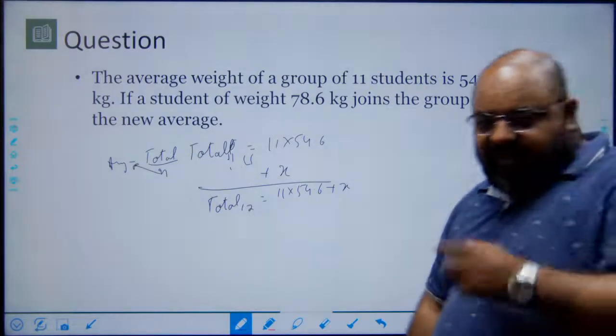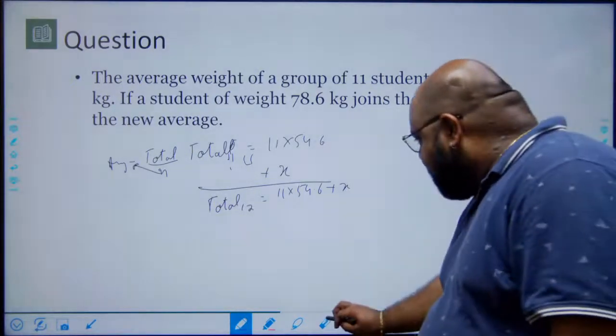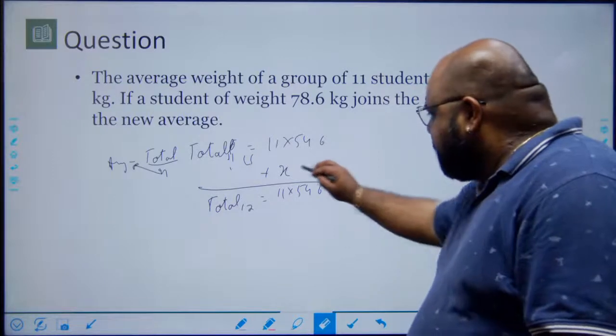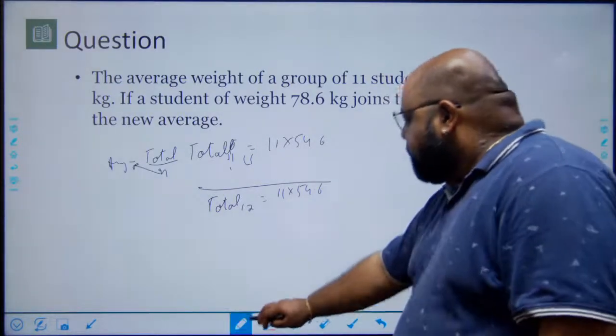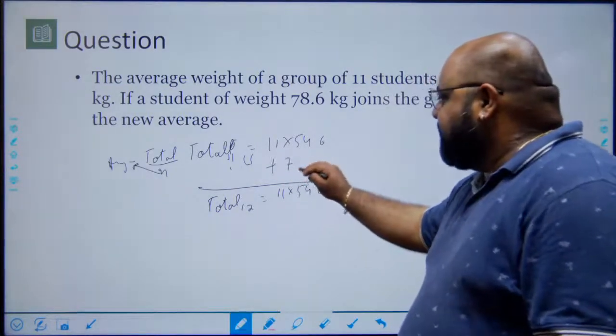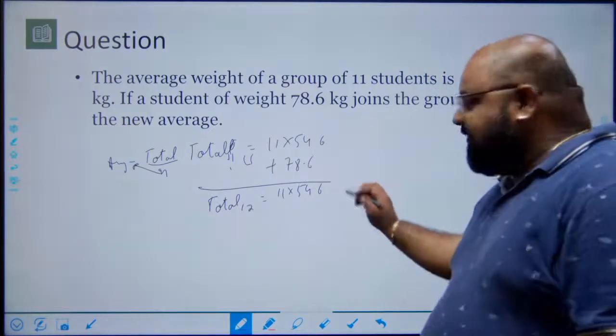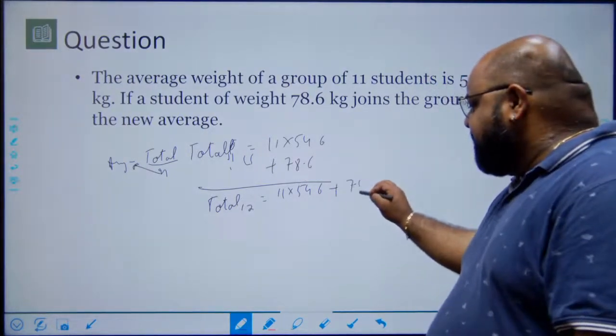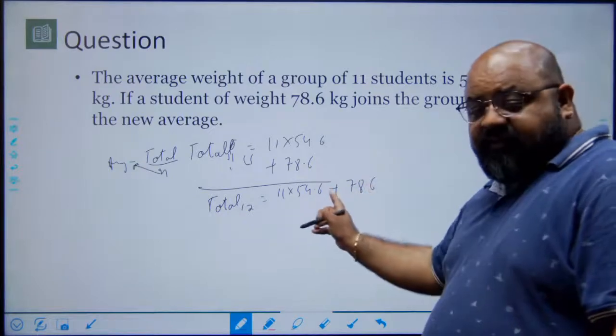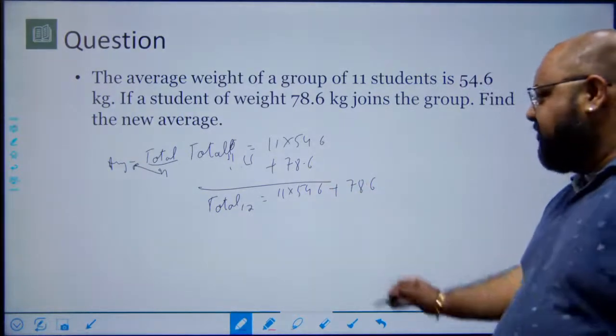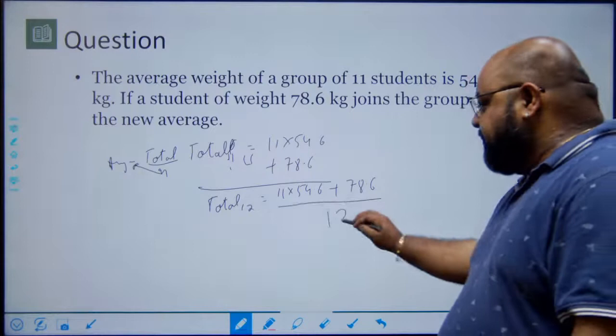I know the weight of the 12th person is 78.6. Therefore, the total of these people becomes 78.6 plus 11 into 54.6. We have to find the new average. So I simply divide this by 12 to get the new average.